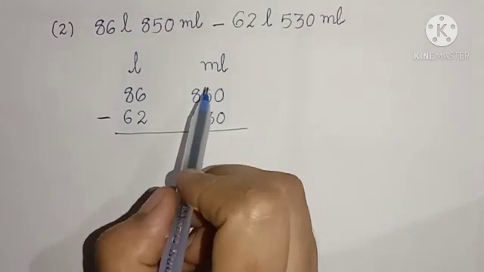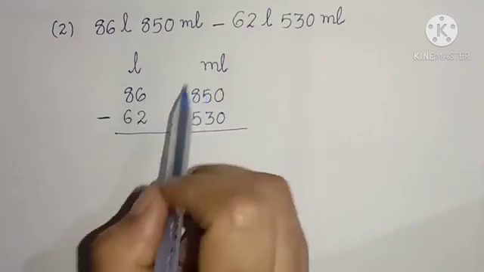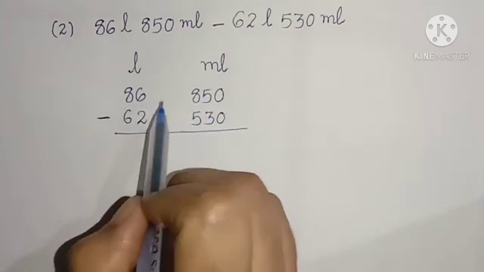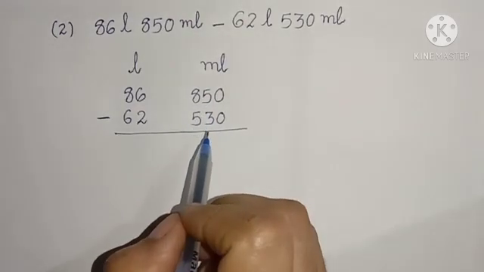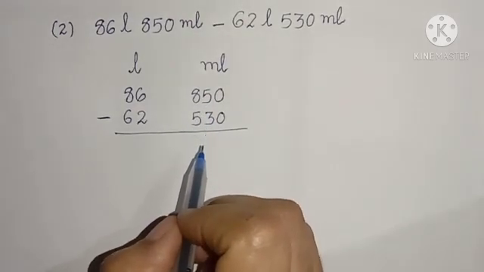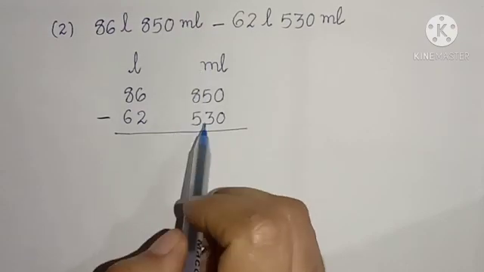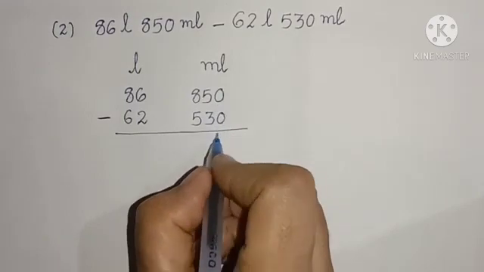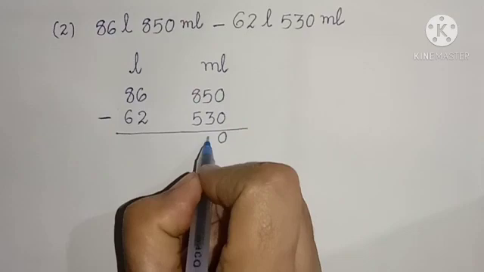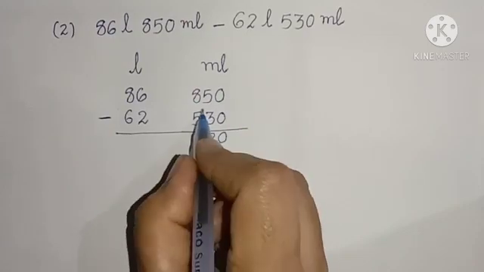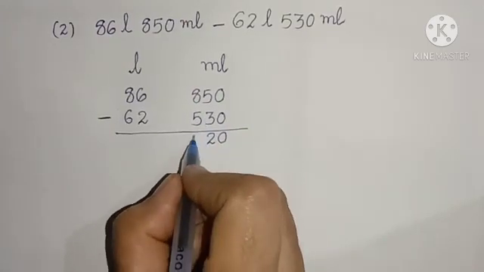We arrange them in two columns of liters and milliliters and subtract them separately. Okay. First, we have to subtract the milliliter section. 0 minus 0, 0. 5 minus 3, 2. 8 minus 5, 3.